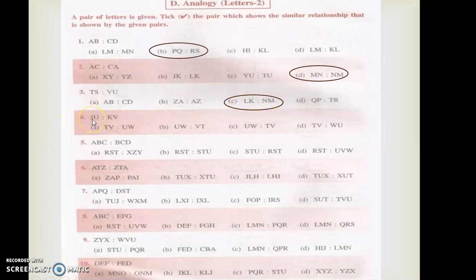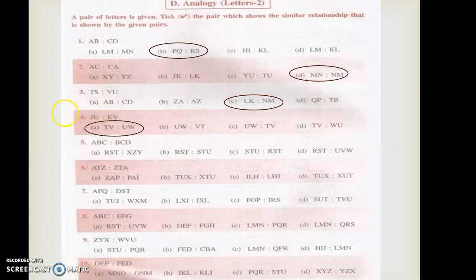Next one is JUKV. So JK, it is a continuous one, correct? Likewise, UV is a continuous one. So J and K is related, that means continuous one. Likewise, U and V is continuous. So likewise, you have to check which is coming as the answer. So after T, U will come, then V, W, correct? After T, U, V, after V, W. So the answer is T, V, U, W.